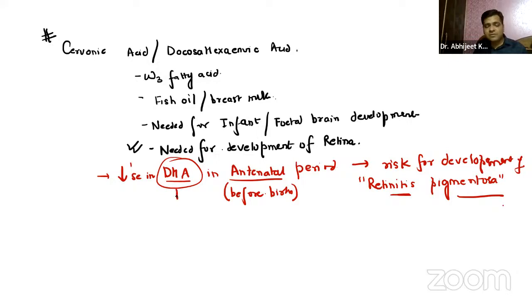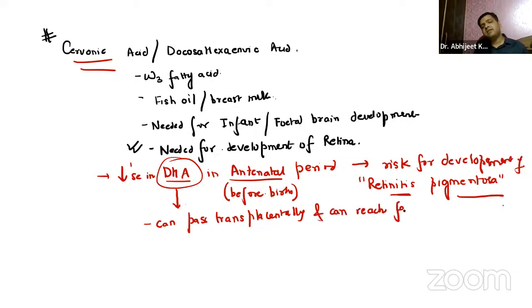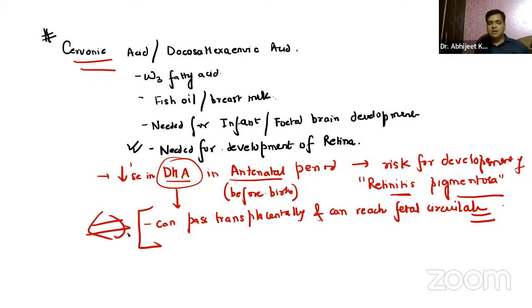Now, why is this DHA very, very important? Because it can pass transplacentally. You already know we have the placenta. Placenta is providing nutrition to the developing fetus, right? So this DHA, this cervonic acid can easily cross the placenta and can reach the fetal circulation. That is again very, very important. So that is why this is very important for the development of the brain in the fetus. Apart from that, it also helps in the development of the retina.